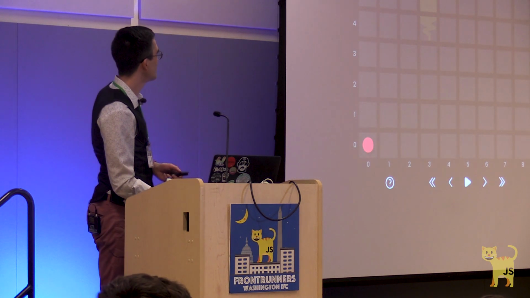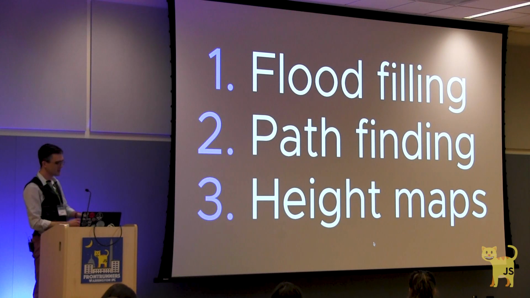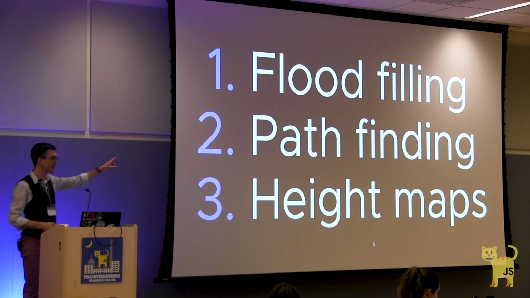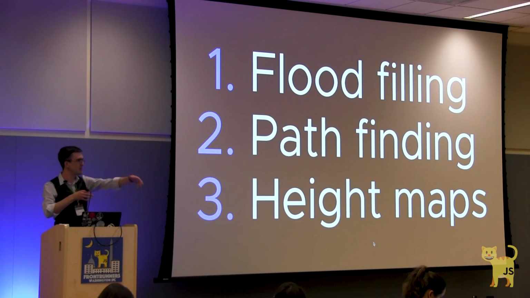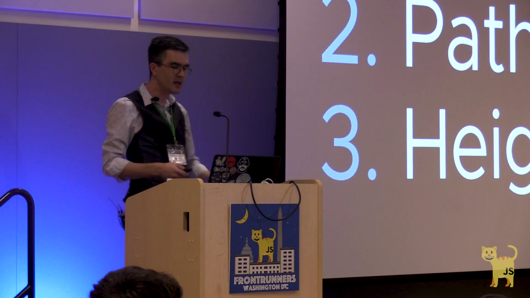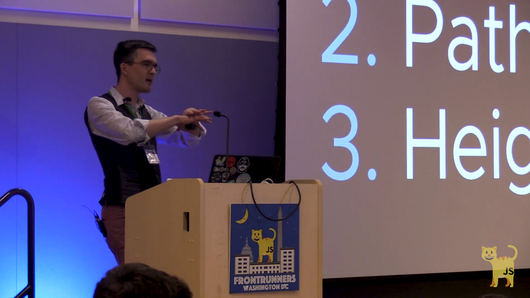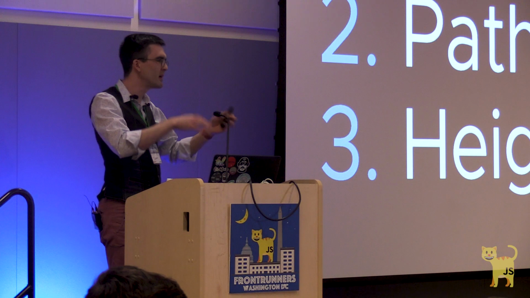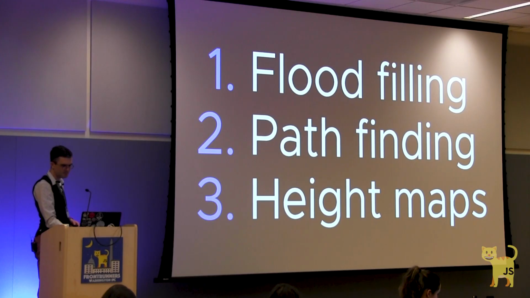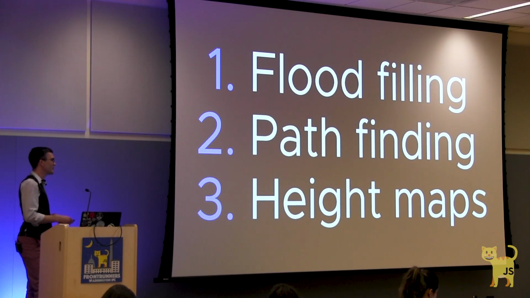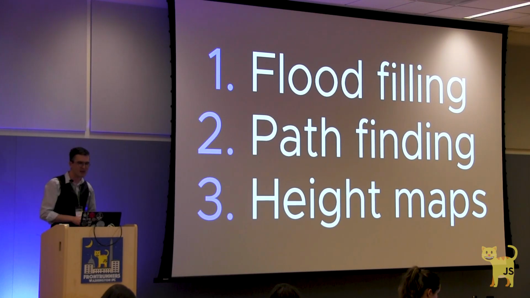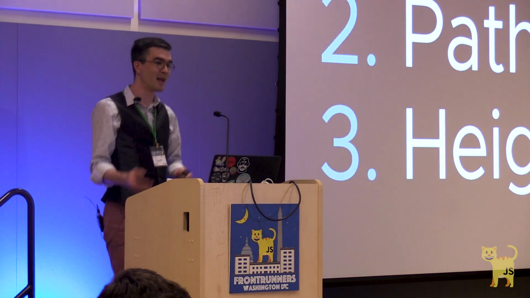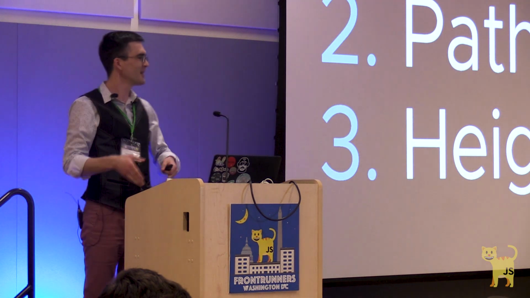All right, and these snakes use the 3 techniques that we're actually going to talk about today. They use something called flood filling in order to avoid tight spaces. They use pathfinding to seek out the food that's on the map. And they use something I call height mapping to better understand the other nuances on the board and make decisions in sort of the gray areas. These are the same techniques used in the live AI of video games. And I know that video game and web developers love to pretend sometimes that their work is so different. But if my career is any indication, they're really not. And I'm at a web conference, so you're going to get a talk on video games.